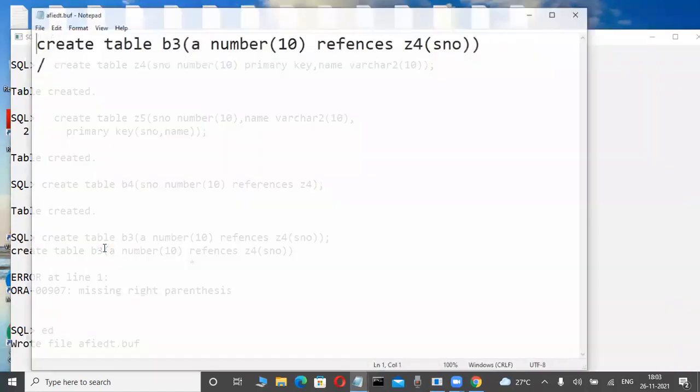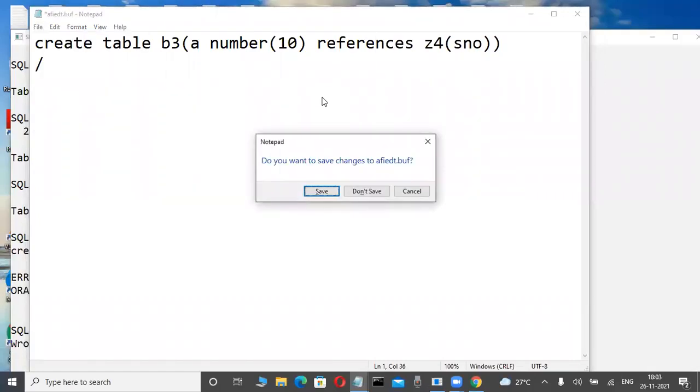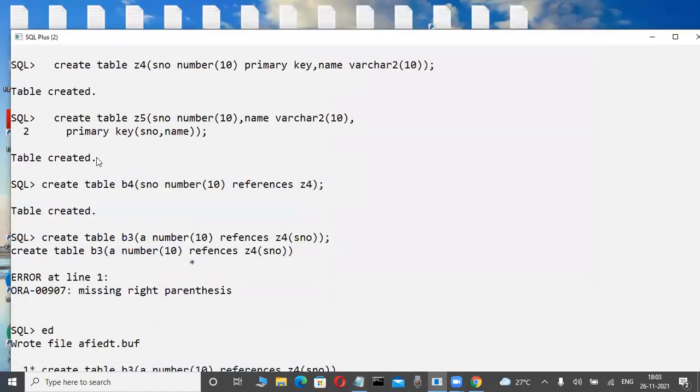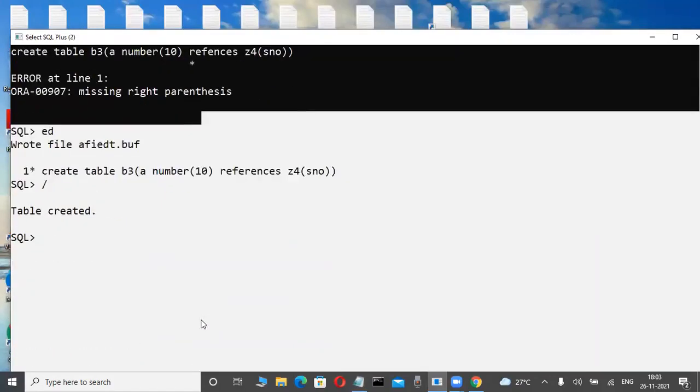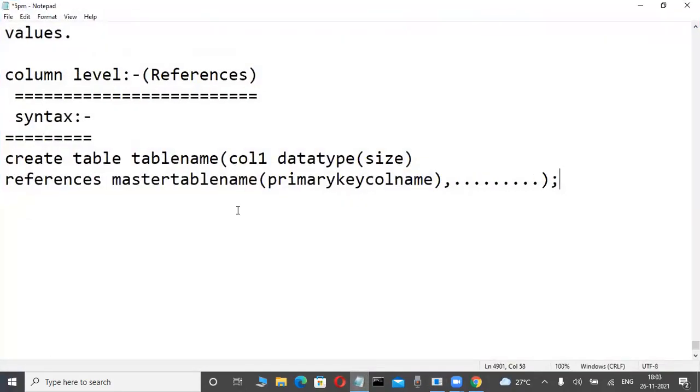Yes. References to master table. Is it possible or not? These two. That's why we always create with a different column or the same column. Then only the data side.